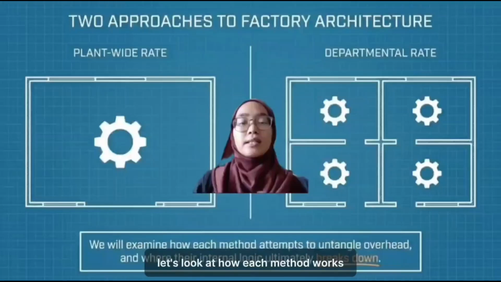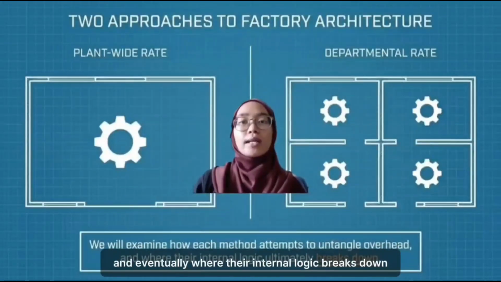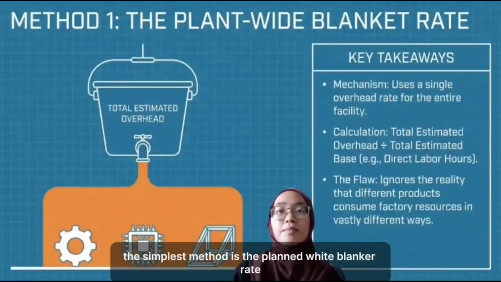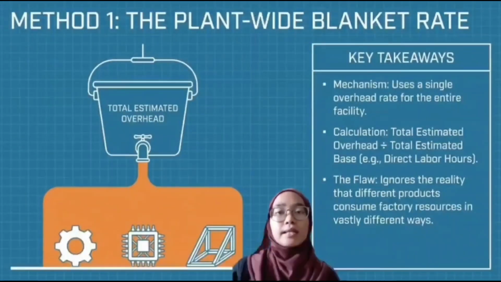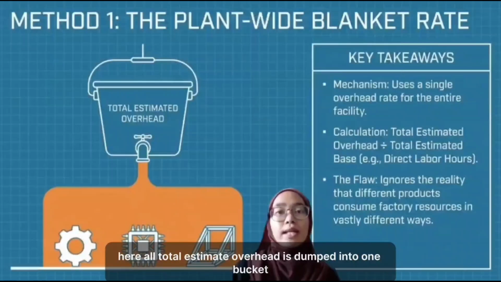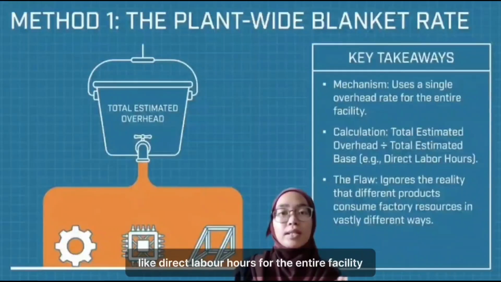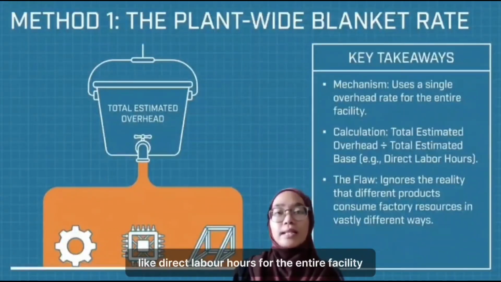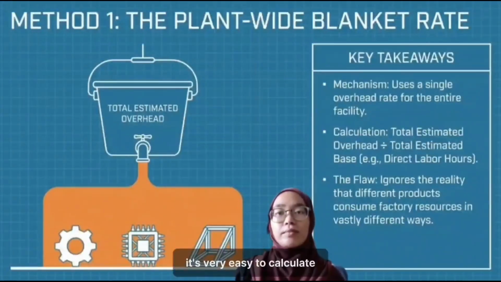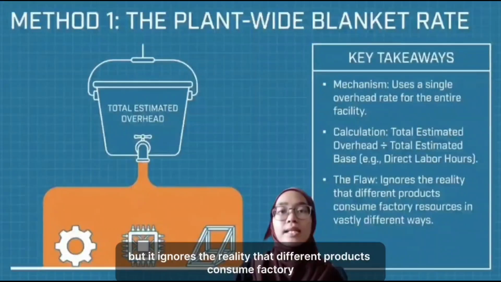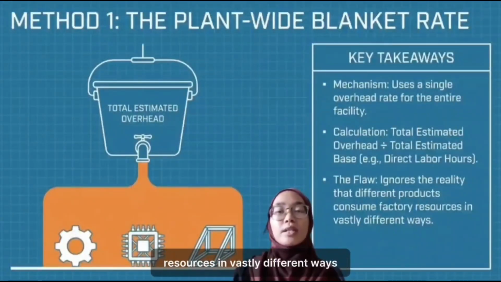departmental rate. Let's look at how each method works and eventually where their internal logic breaks down. The simplest method is the plant-wide blanket rate. Here, all total estimated overhead is dumped into one bucket and is divided by a single estimated base like direct labor hours for the entire facility. It's very easy to calculate, but it ignores the reality that different products consume factory resources in vastly different ways.